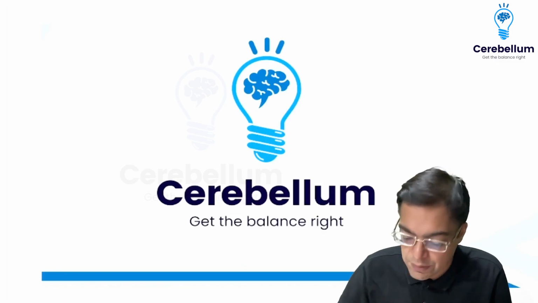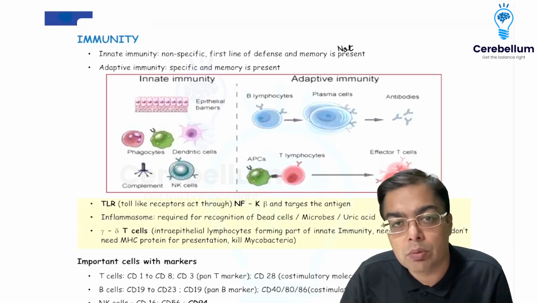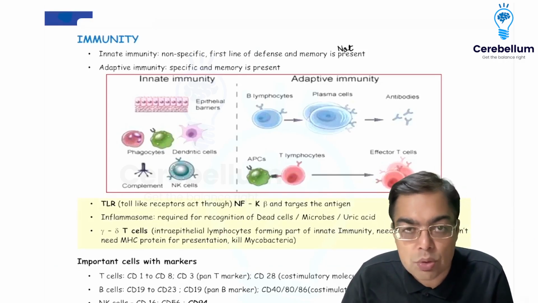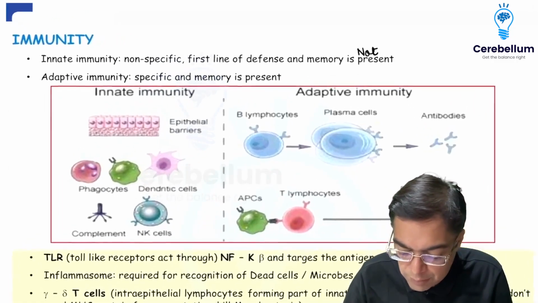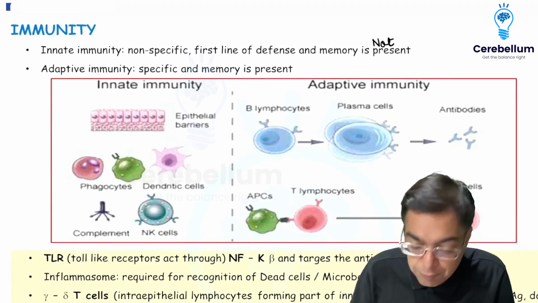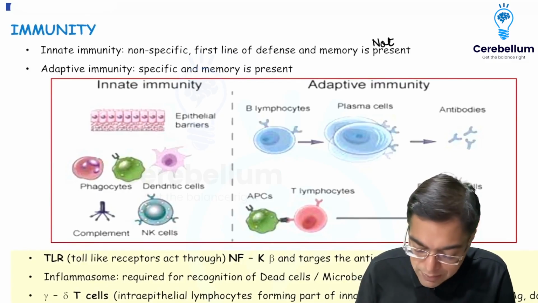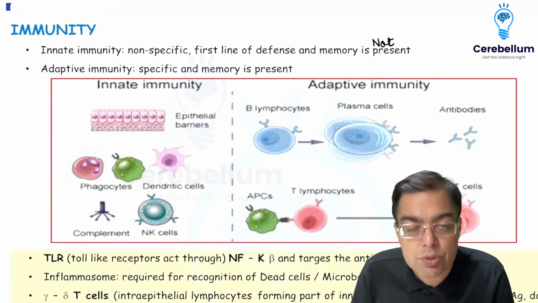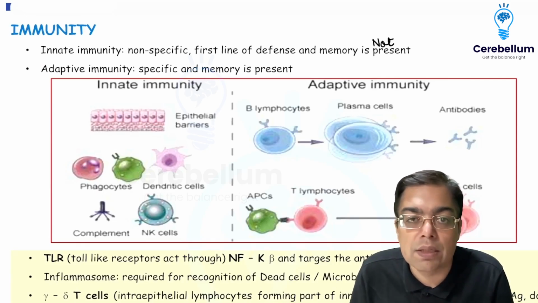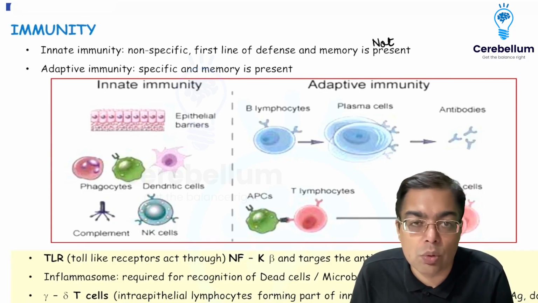Right, so we now have a discussion about a very important topic, and that is the topic of immunity. Now, when we talk about immunity, as we understand, there can be two arms of immunity. One which is given the name of innate immunity, the one which is going to be absolutely the first line of defense. It's non-specific and it is not having the presence of a memory. And the second arm, which is going to be the adaptive immunity, which is going to be much more specific, as it is going to develop after exposure to antigen, and memory is also going to be present.